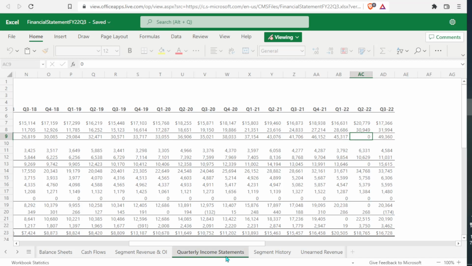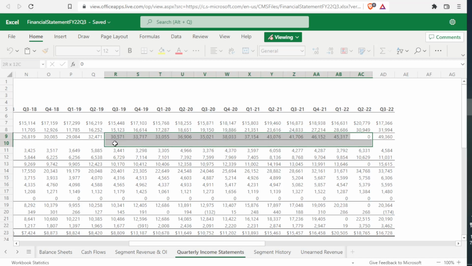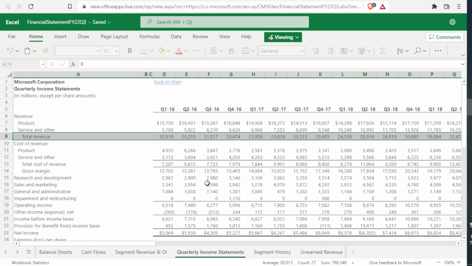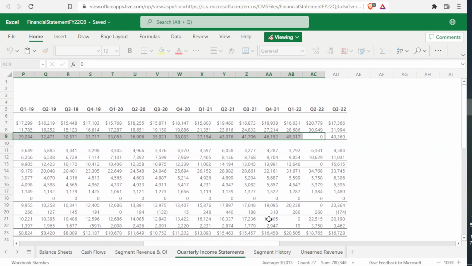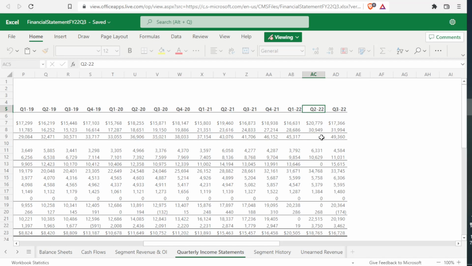How can we have zero? I mean, let's go back. Let's look at what this actual line item is. Total revenue. So here they're saying Q2 2022 revenue is 0. So that's clearly wrong. What we're supposed to do is add these two numbers. Also right here, this is also 0. Well, what the hell are they doing?